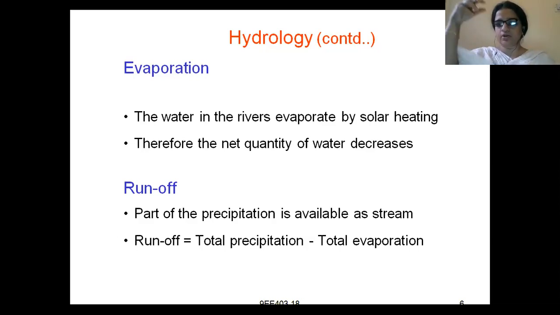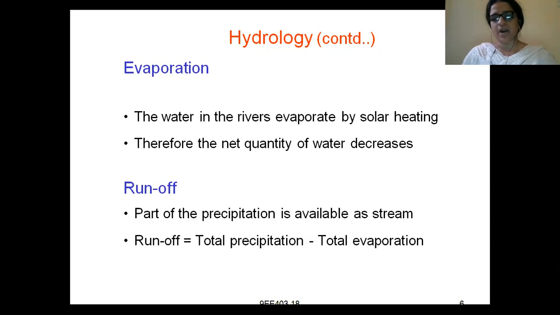Whatever the solar heat or the sunlight, whatever falls on the surface of the river, it will evaporate the water. Therefore, the net quantity of the water decreases. Obviously, with this we can tell that some water of the river, lake, or pond will get reduced. So this is called evaporation. Evaporation is nothing but conversion of water into vapor due to sunlight or by solar heating.